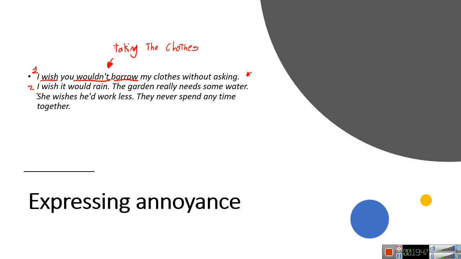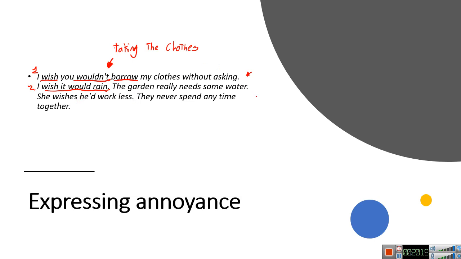Let's look at this one. I wish it would rain. The garden really needs some water. Where do you see the wish and the would? I wish it would. Okay, I wish it would rain. Rain is the verb, but the combination of wish and would is what expresses the annoyance.